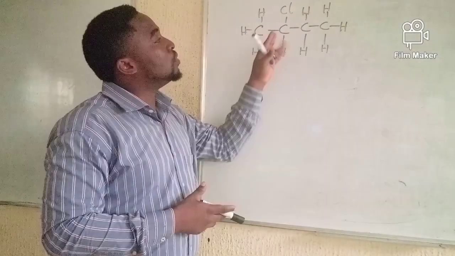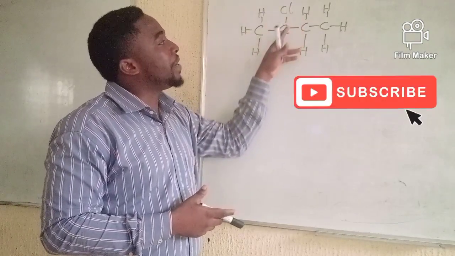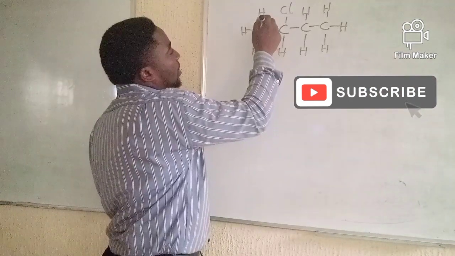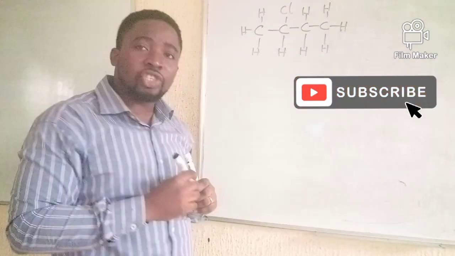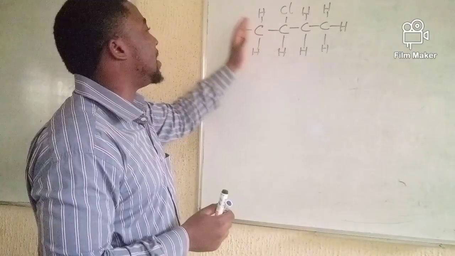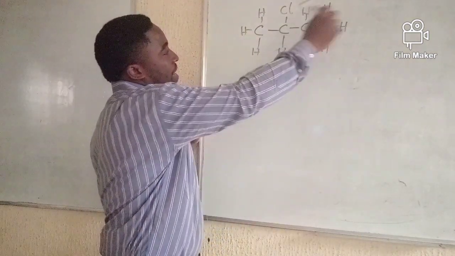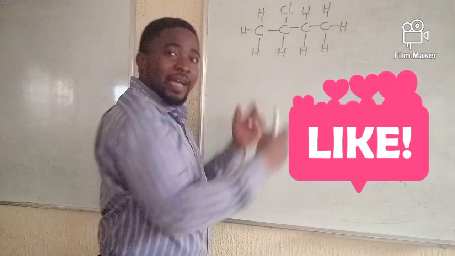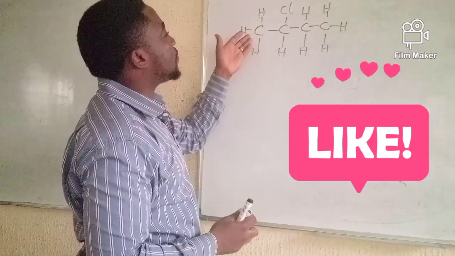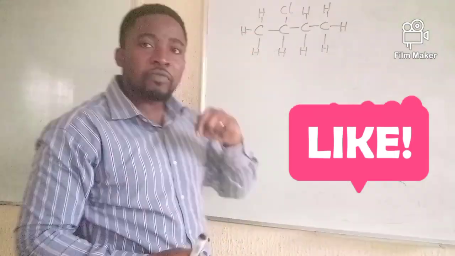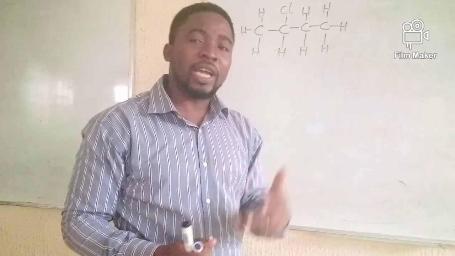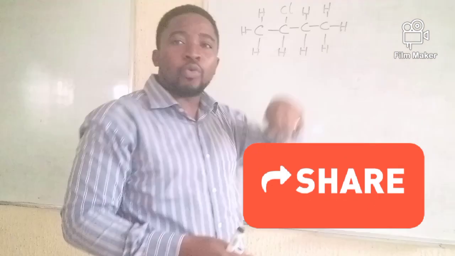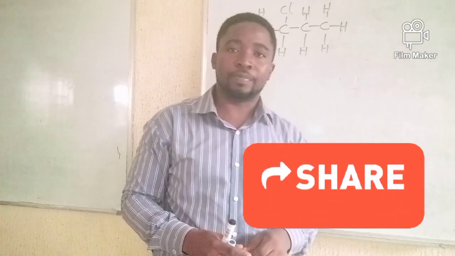Now for us to know the position of this chlorine on the hydrocarbon skeleton, we need to do what? Number the chain. And numbering of the chain can either start from your left side or from your right side, because we have two ends to the chain. So this is end 1 and this is end 2. So I can start from end 1, but before you choose where to start from, please check the proximity or the distance of the ends to where you have that substituent group.